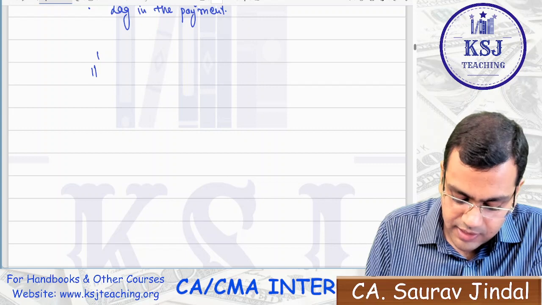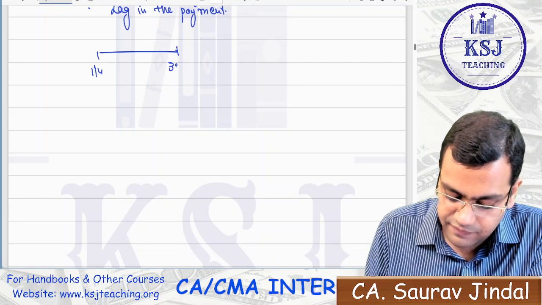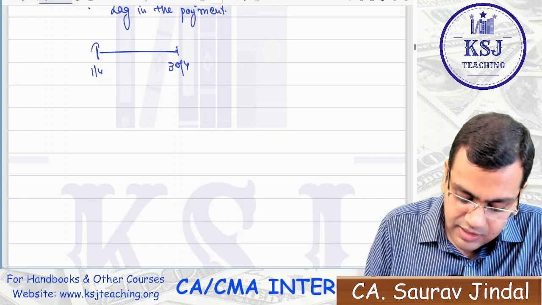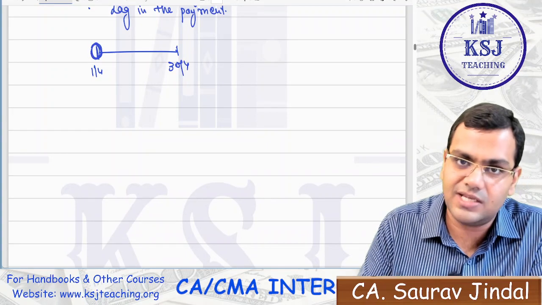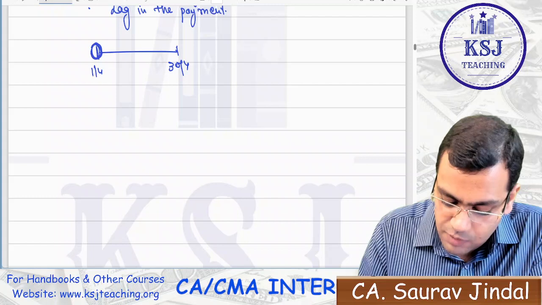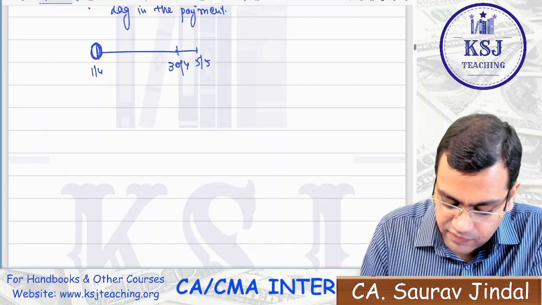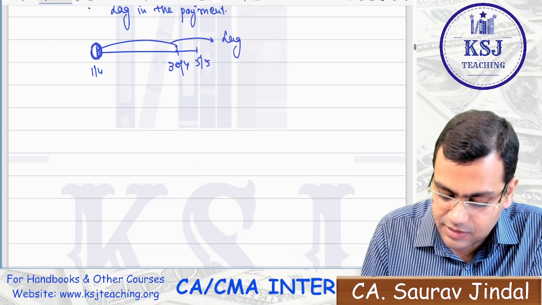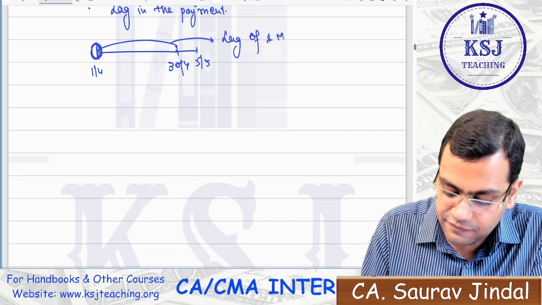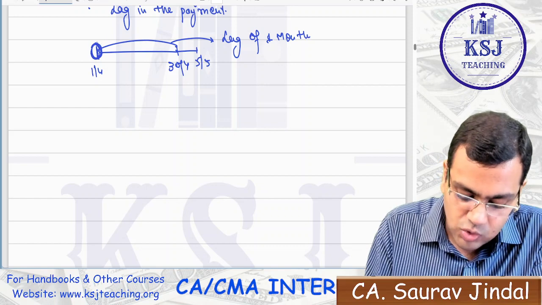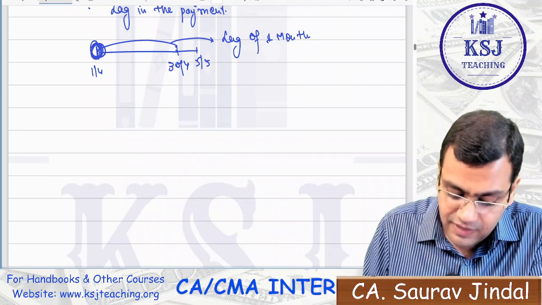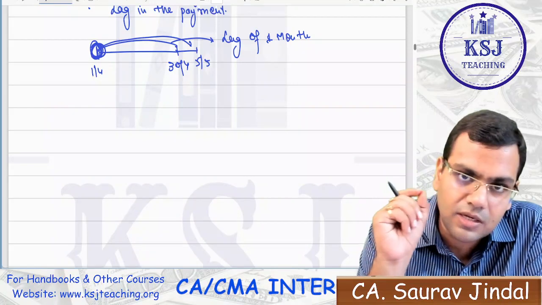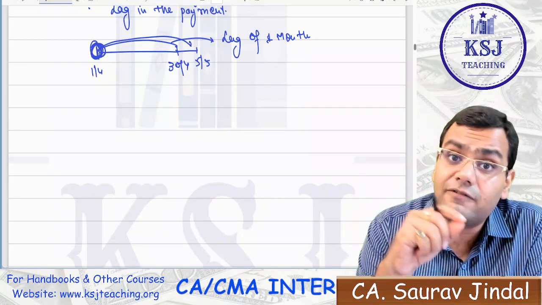Sir, a worker is working from 1st of April to 30th of April in your factory. Right? He has started earning the wages from here itself. Whenever he has started the working, he is earning the wages. You pay him on the next month, that is on 5th of May. So this is the lag of 1 month. For the work that he is doing here, he will be getting the wages in the next month. That is the lag period that is given to you in the question. That is, we make the payment after 1 month.